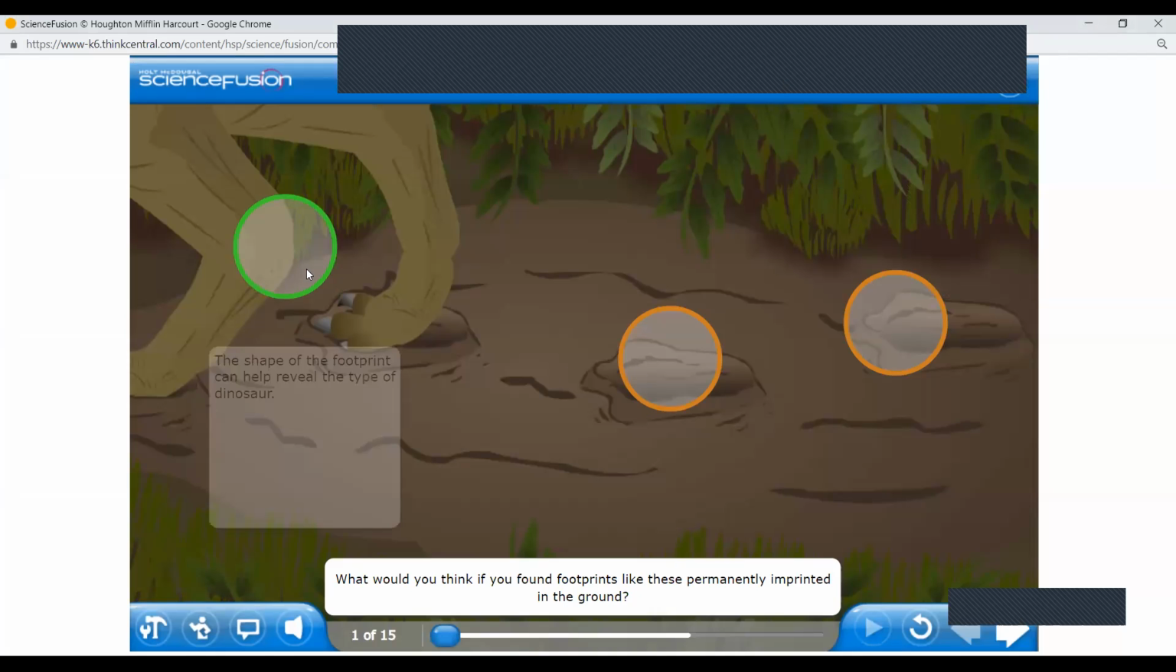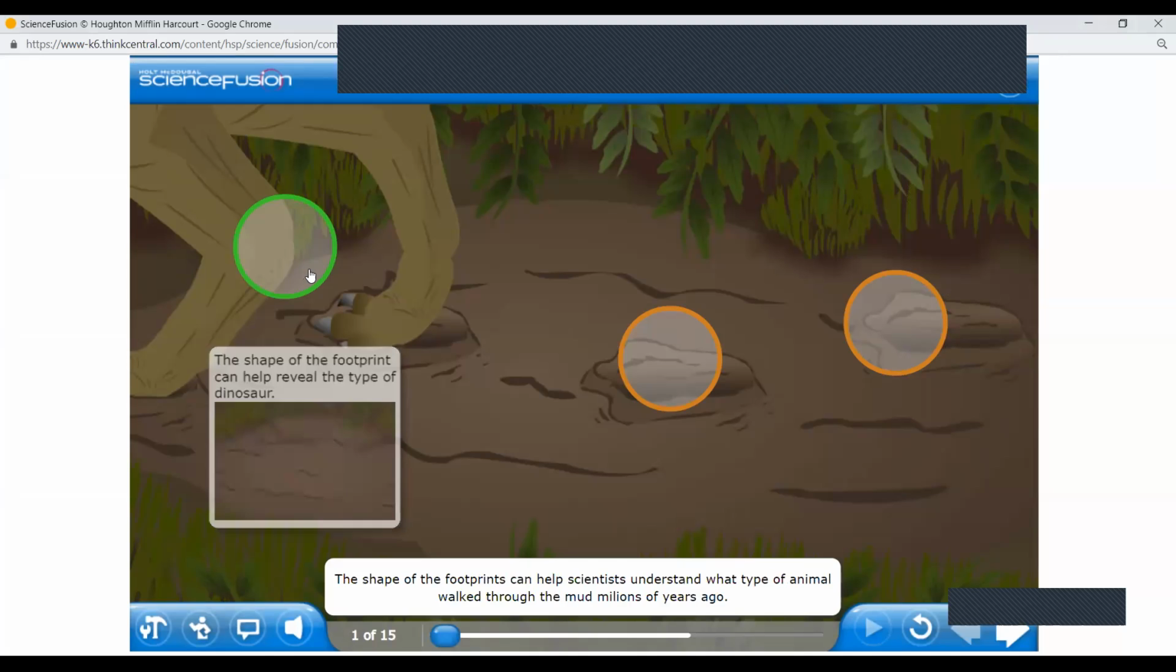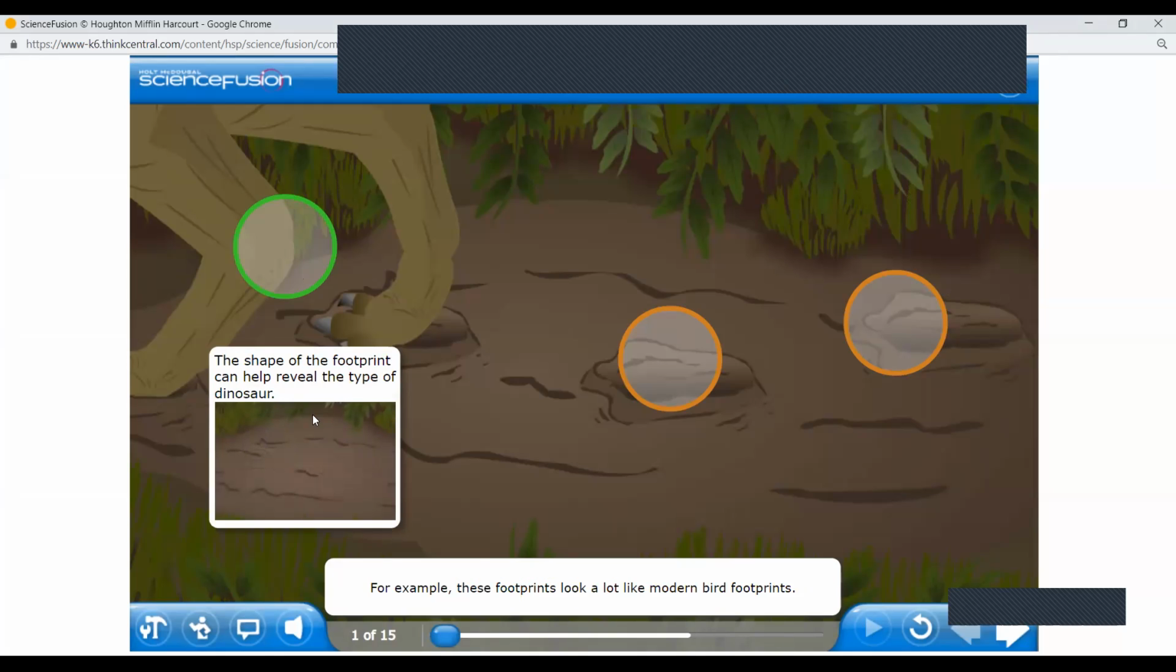The shape of the footprints can help scientists understand what type of animal walked through the mud millions of years ago. For example, these footprints look a lot like modern bird footprints. Based on past research, scientists can determine that the animal that left these prints was most likely a bipedal dinosaur belonging to a group of dinosaurs called theropods.